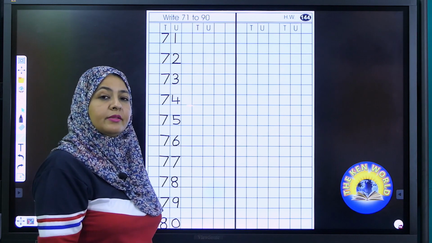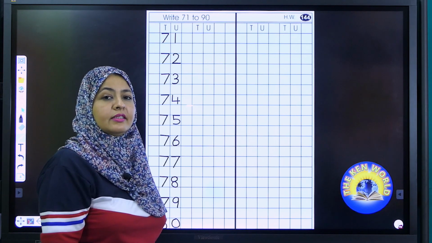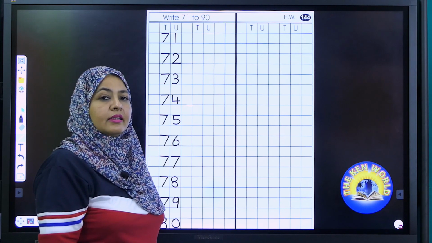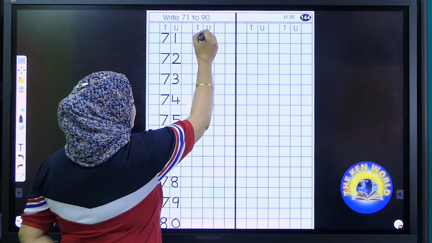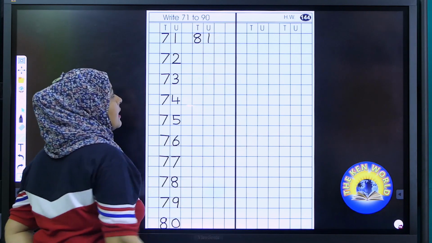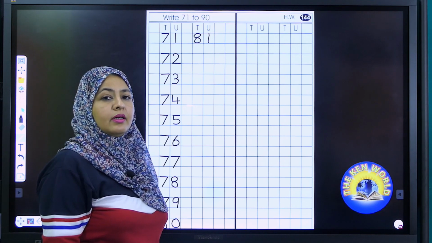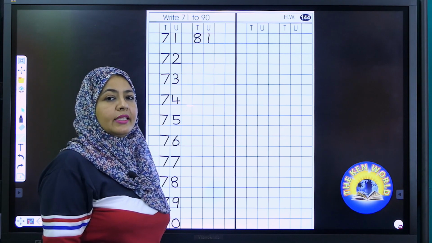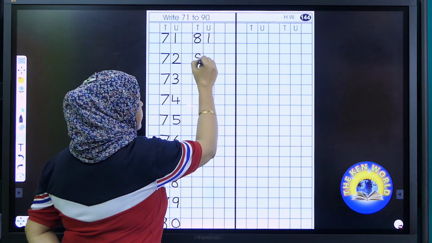Now I have completed my columns. It's your turn to complete your column fast. I am waiting. Shall I move forward? Good. Now after 80, it's 81. Tell me the next number. What should I write after 81? Good, it's 82. So write here after 81, it's 82.